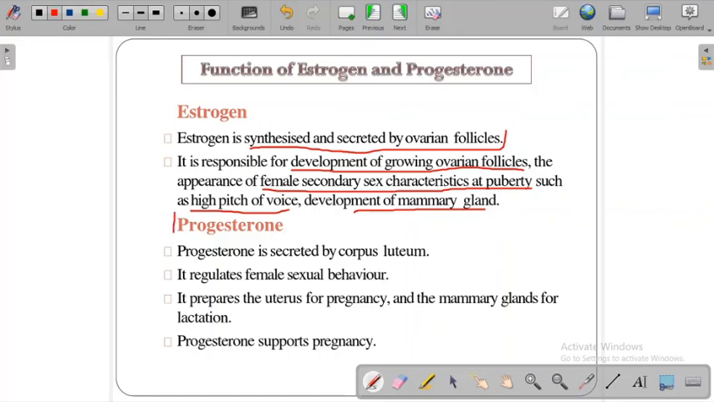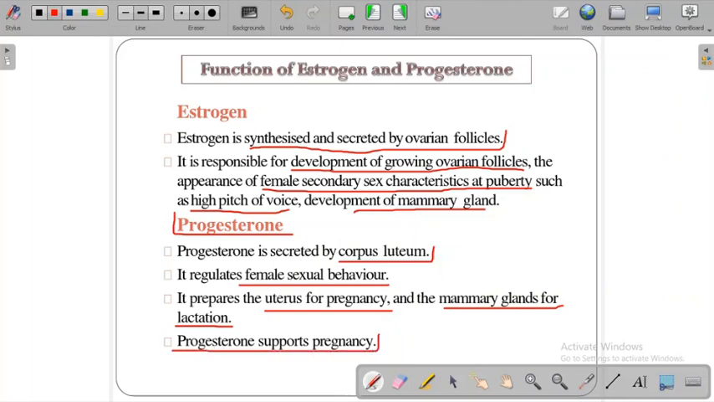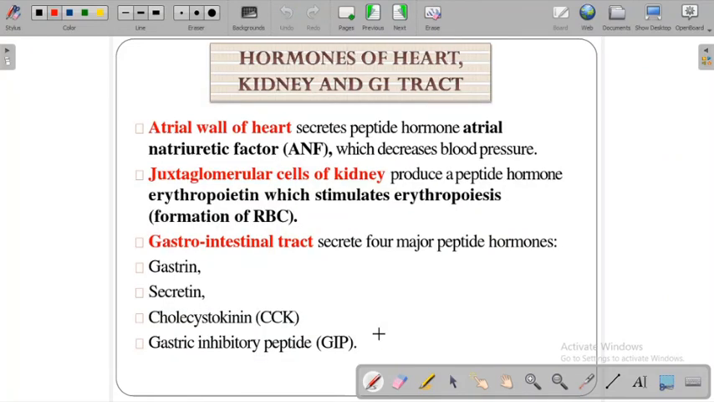And the next one is progesterone. Progesterone is secreted by the corpus luteum, which is generated after the release of the ovum. It regulates female sexual behavior. It prepares the uterus for pregnancy and the mammary glands for lactation. Progesterone supports pregnancy also, which is a very important hormone.